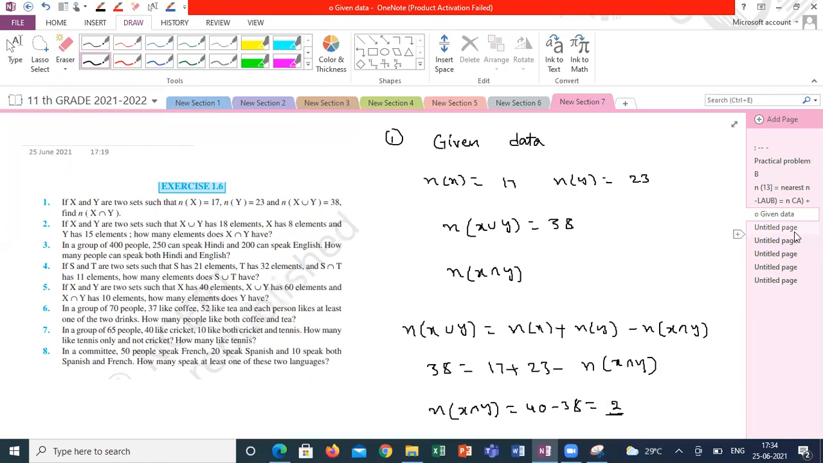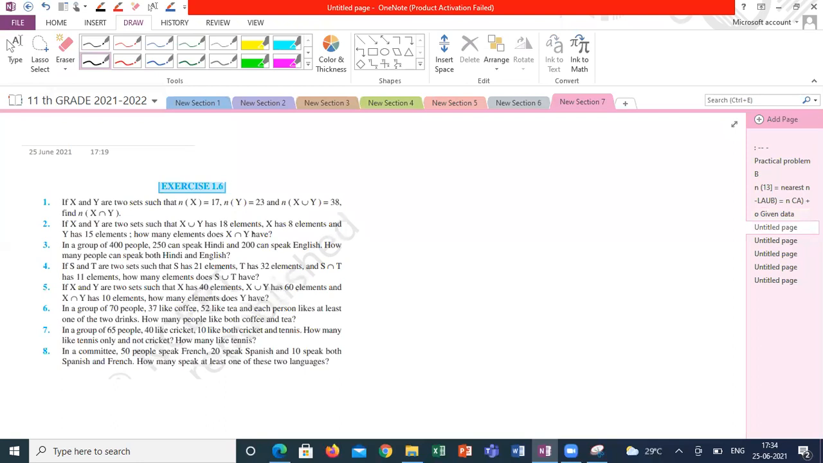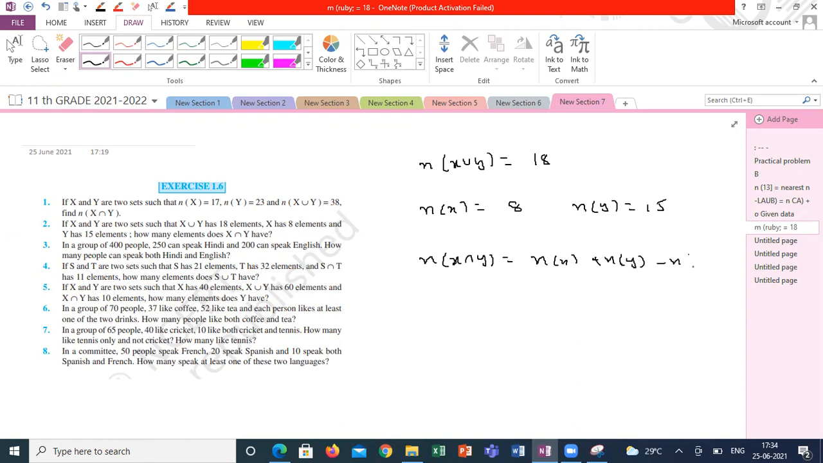It's a straight question. Come to the second question. X and y are two sets such that n of x union y is equal to 18, n of x is equal to 8 elements, n of y is equal to 15 elements. What is n of x intersection y? This is nothing but n of x plus n of y minus n of x union y. Straight away I am taking, so this will be 8 plus 15 minus 18. So what is the answer, guys?